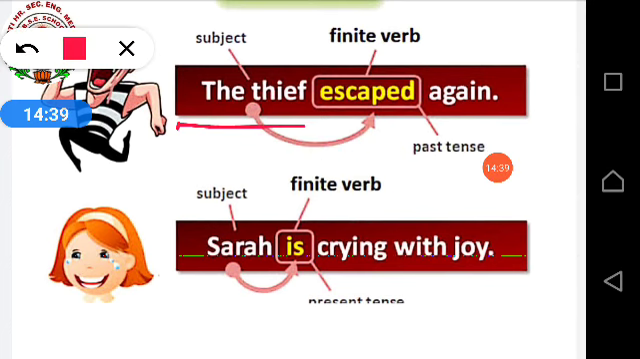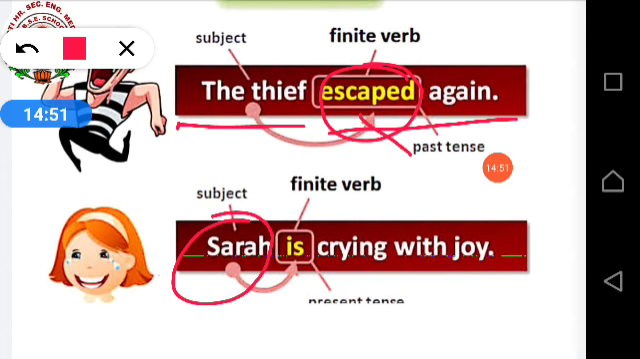The thief, it's a subject. Escaped again. In this, escaped is your finite verb because it is showing tense. Which tense? Past tense. In the same way, the second one: Sarah is a subject. Crying with joy, it's your predicate.